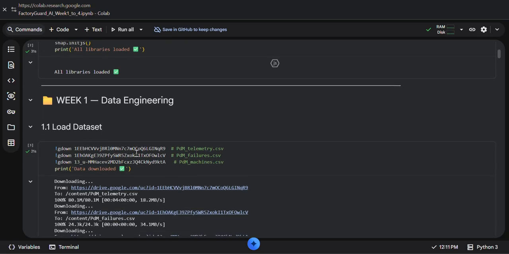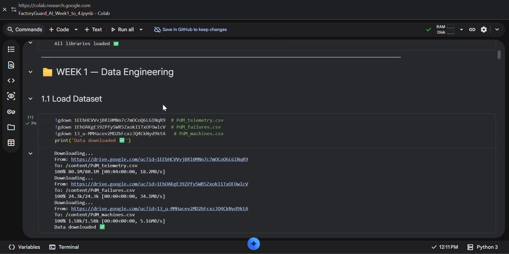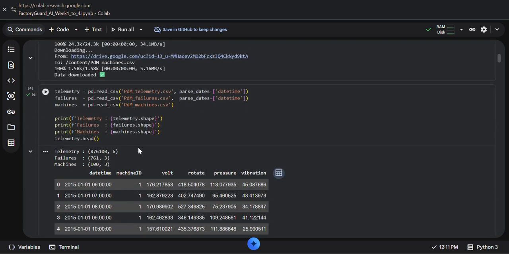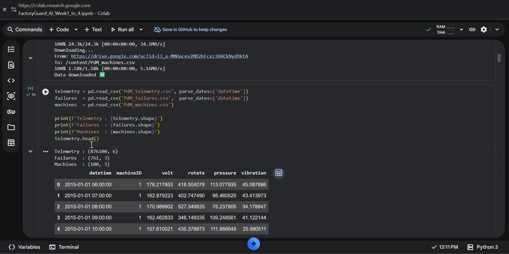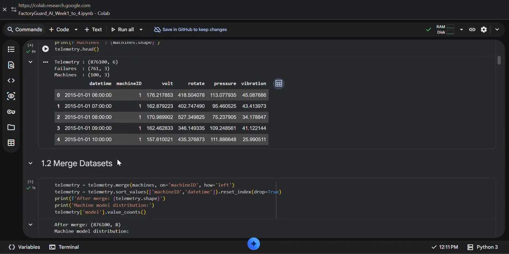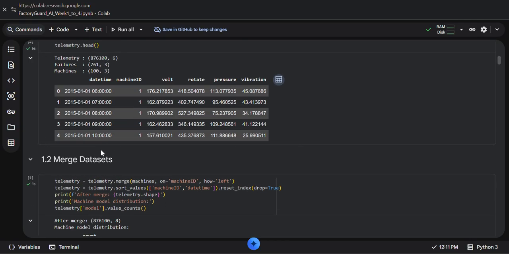Next, I download and prepare the dataset used in this project. The main files used are the telemetry data, failure data and the machines data. Telemetry has volt, rotate, pressure and vibration readings, and failures are used to predict whether the machine fails or not. This step is important because predictive maintenance requires combining real-time sensor behavior with known failure records and machine metadata. After loading the dataset, I print their shapes.